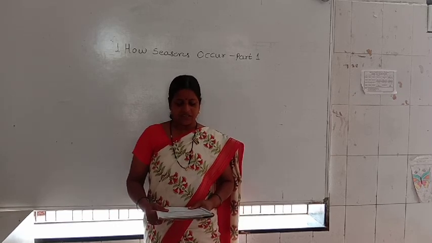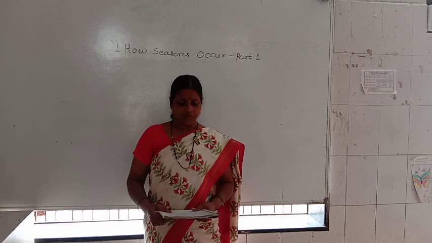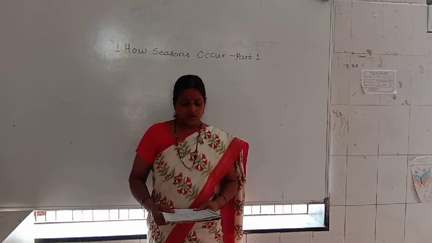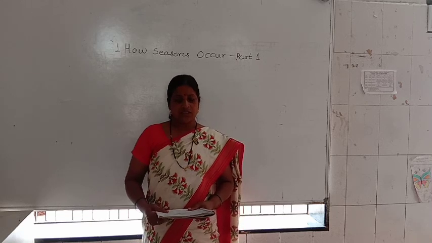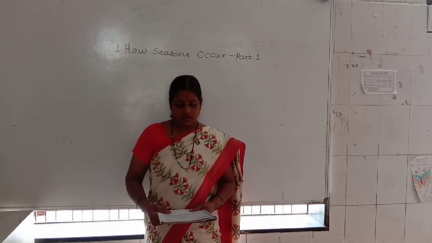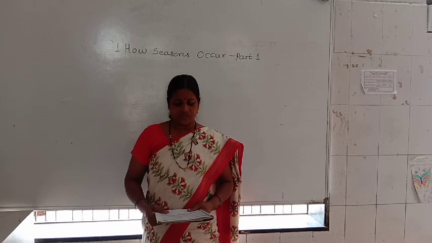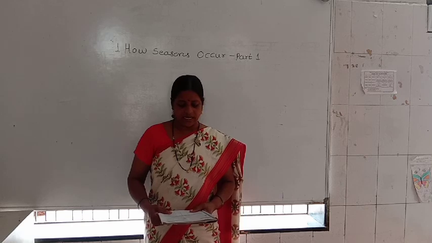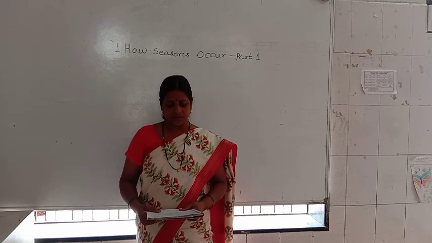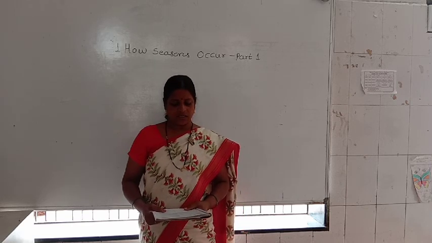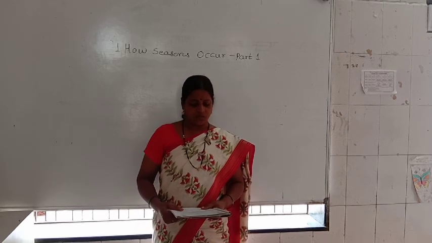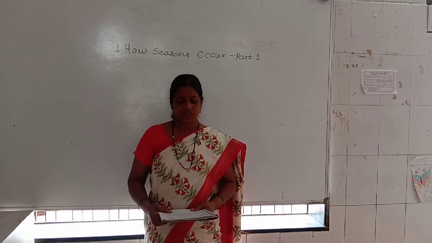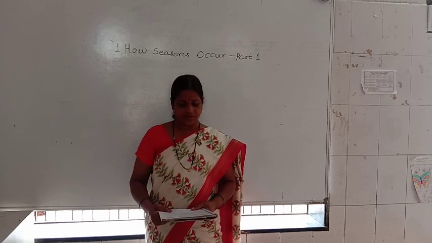In the activity, one table is given and you note the timing of sunrise and sunset of your area, and collect the information. A specimen table has been given below.